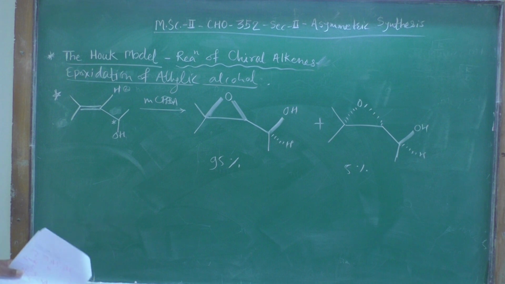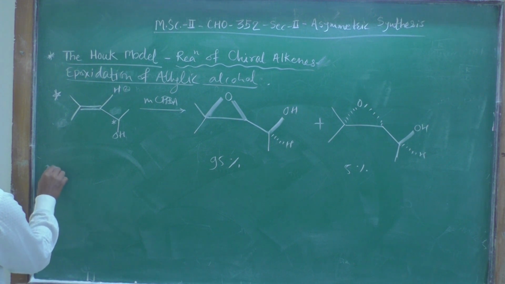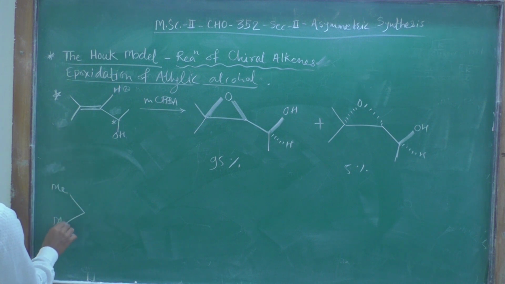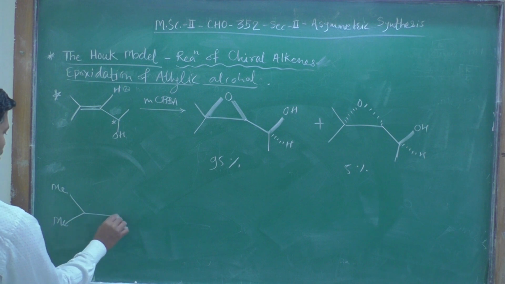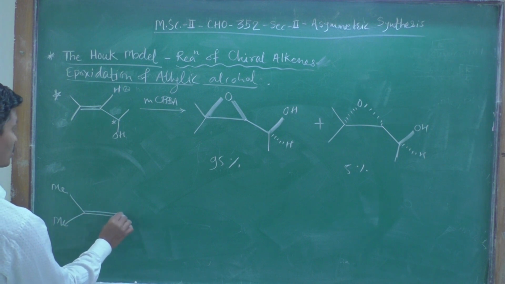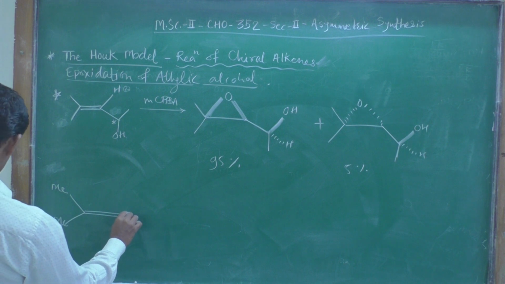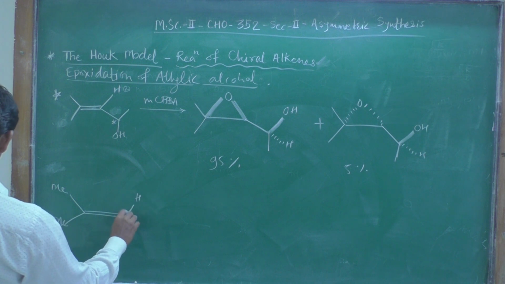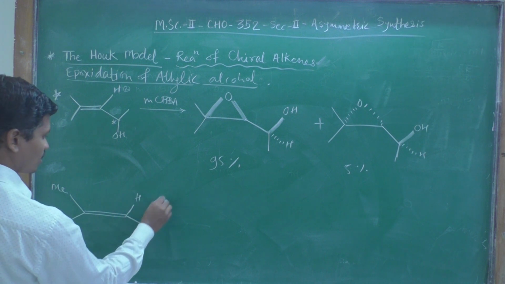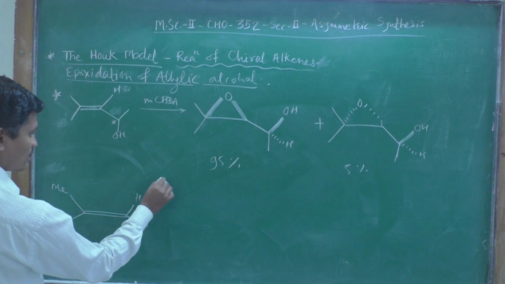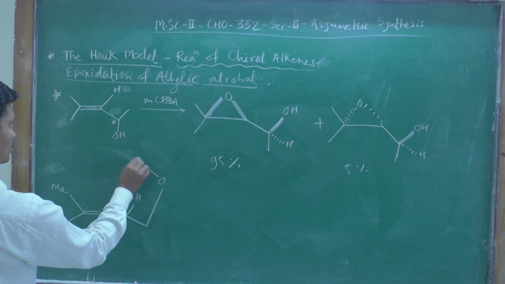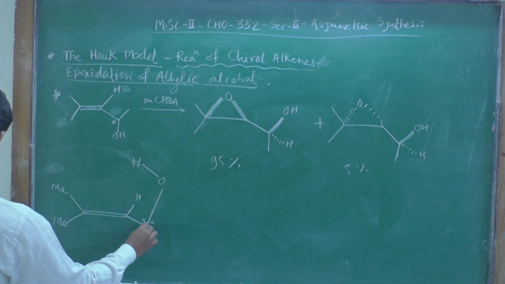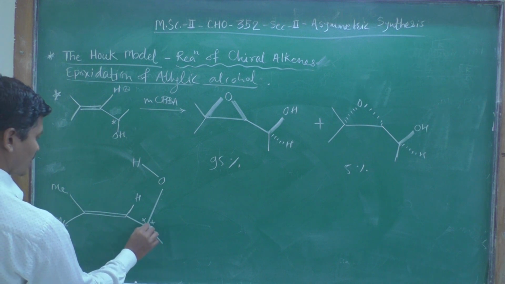Now how the transition state is forming, we are going to show here. Methyl, here methyl, then the carbon-carbon double bond, then here there is a hydrogen, and then OH on this alpha carbon atom, which is a chiral center, then a methyl group, and there is a hydrogen.